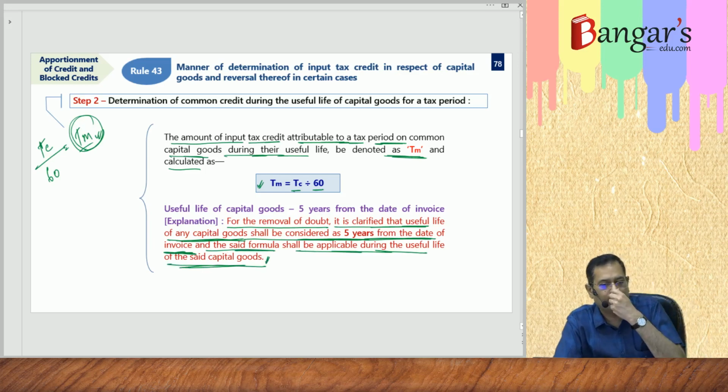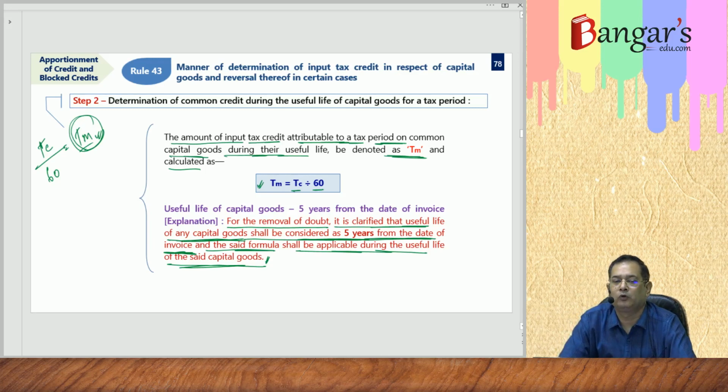So this formula will be applicable during the useful life of capital goods. Here, useful life will be considered as what? 5 years from the date of invoice. An expression has been inserted which is providing that the useful life will be considered as 5 years from the date of invoice, and this formula TM, that is equal to TC divided by 60, the same will be applicable during the useful life of the capital goods.